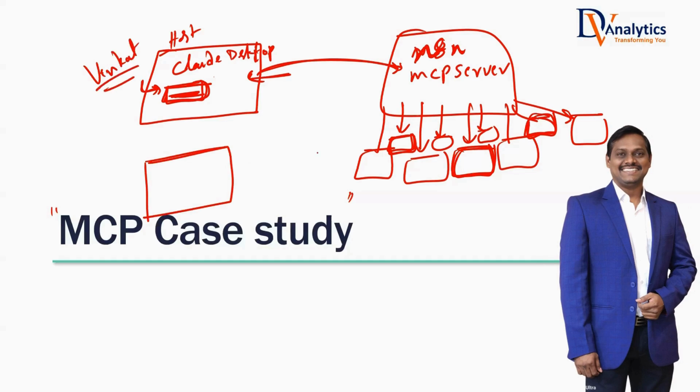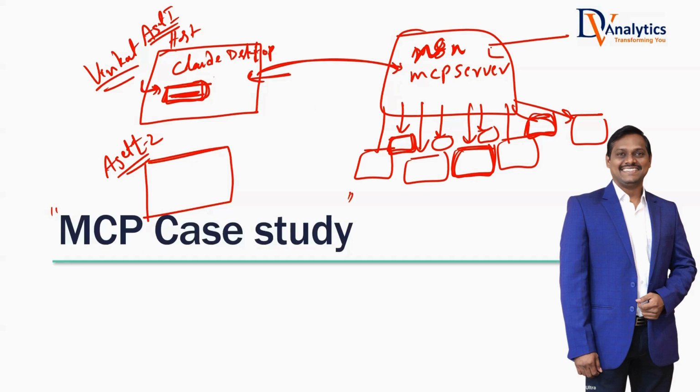If someone else wants to use the same server, or my own second AI agent... this is AI agent 1 that I'm using for a particular task, which is using this MCP server. If I'm creating my own AI agent 2, earlier I would have to create all these tools once again and integrate them. But now I will just hit the MCP server.